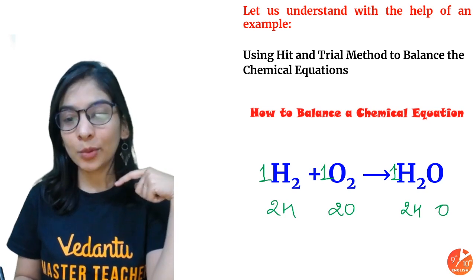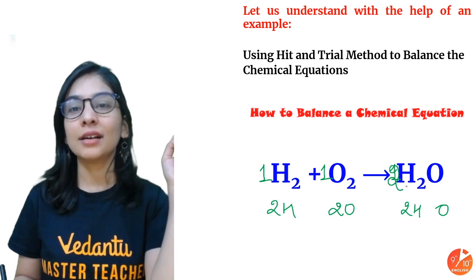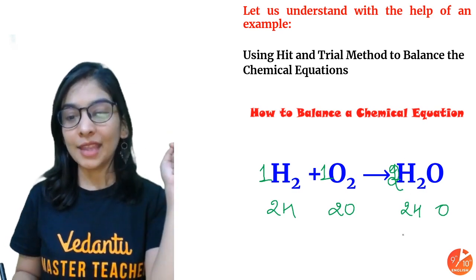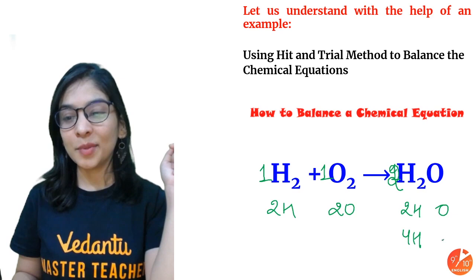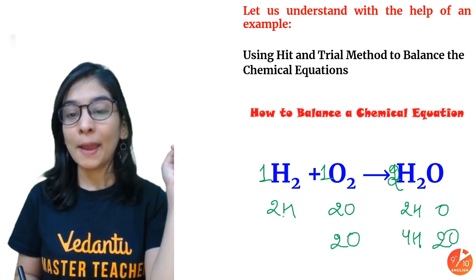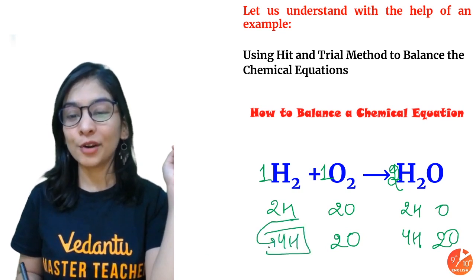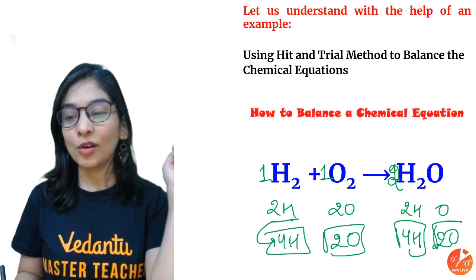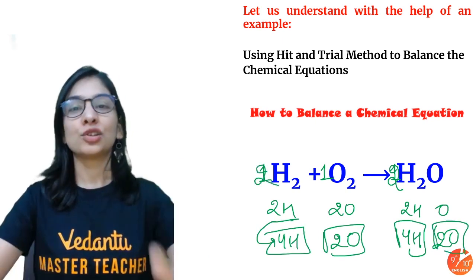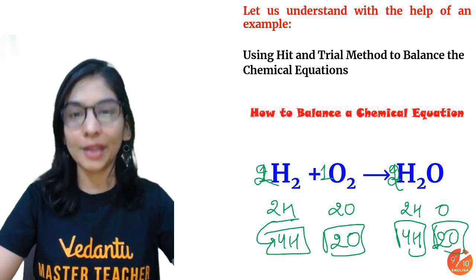How will I make it equal? By writing some coefficient at the start, which makes the number of atoms equal. Now this became 4 and this became 2. So oxygen here is 2, 2, but hydrogen here is 2. So how to make it 4? To make the number of atoms equal, I can multiply this H2 with 2. As simple as that, by writing the simplest possible whole number.